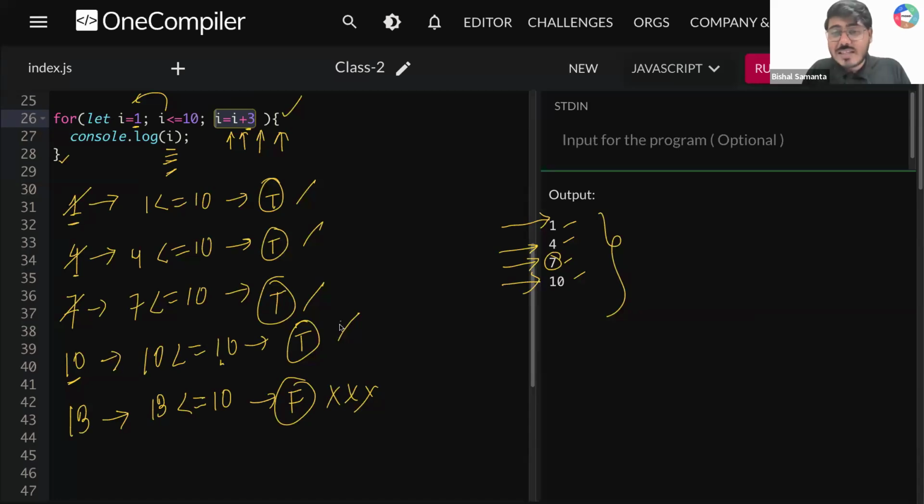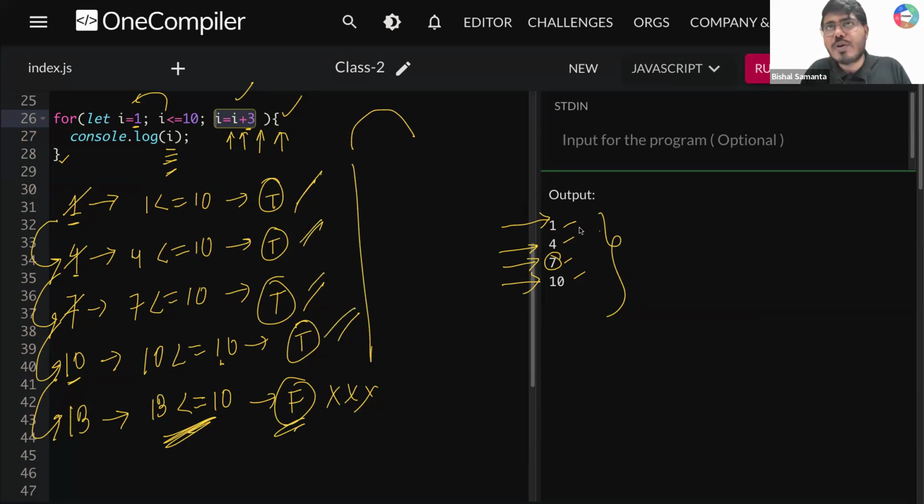Now understand one thing. We are not taking a single jump here. Rather, we are taking 3 jumps at a step here. So from 1, directly we are going to 4, not 2. So from 4, again we are getting to 7. From 7, again we are taking 3 jumps to 10. From 10, again we are taking 3 jumps to 13. And here the condition breaks and your loop terminates. By the time it terminates, you are getting 4 outputs, 1, 4, 7, 10, printed in your console.